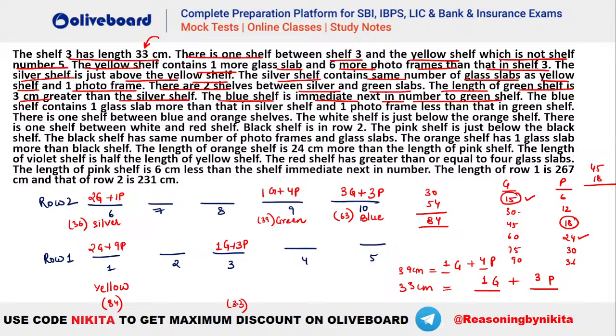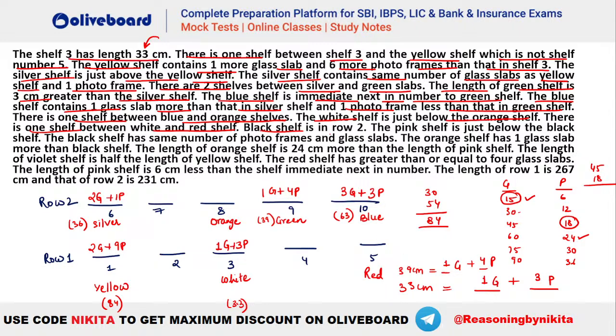After that, let's see what is given. The blue shelf contains one glass slab more and this one is done. Then there is one shelf between blue and orange shelf, so shelf number 8 will be orange. The white shelf is just below orange, so white has to be just below orange. There is one shelf between white and red. White is already placed, that means red has to be this one. So one shelf between white and red is done.